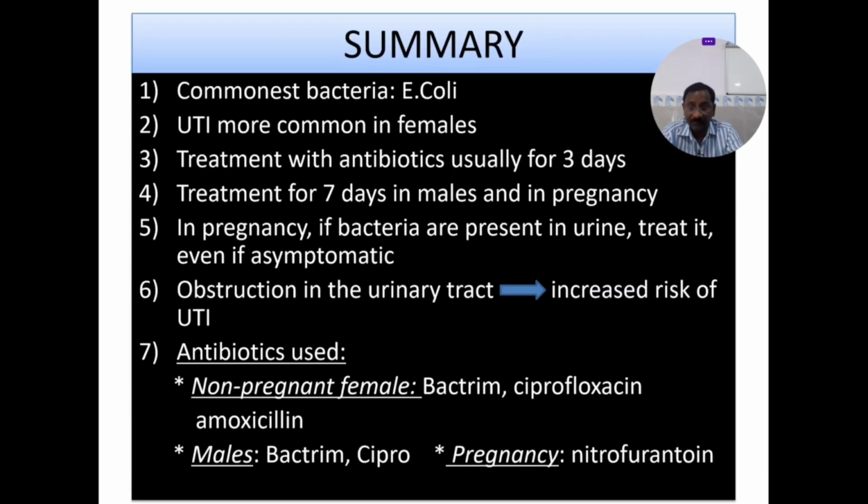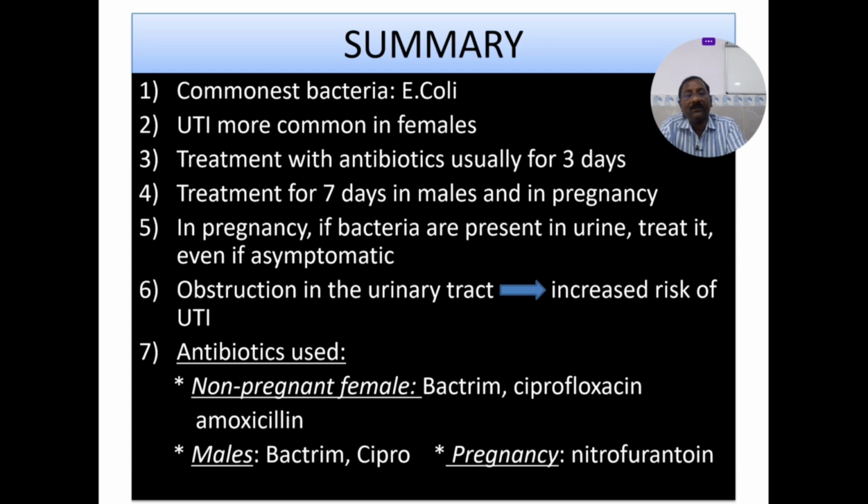In summary, the commonest bacteria is the E. coli, more common in the females. Usually 3 days in uncomplicated. In complicated, you can go for 5 to 7 days or 7 to 14 days or maybe beyond 14 days also. In males and the pregnancy and the children, you have to go for 7 days treatment. In pregnancy, if bacteria are present in the urine, treat it even if it is asymptomatic. Otherwise, 25 to 30% go into pyelonephritis in the second trimester, third trimester.